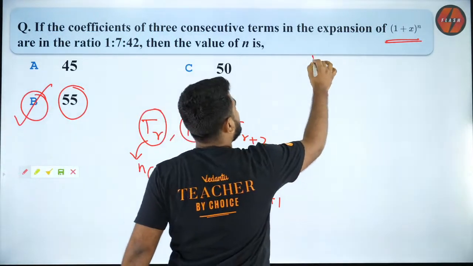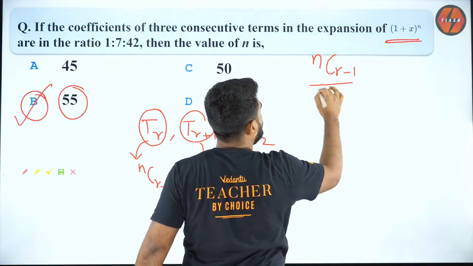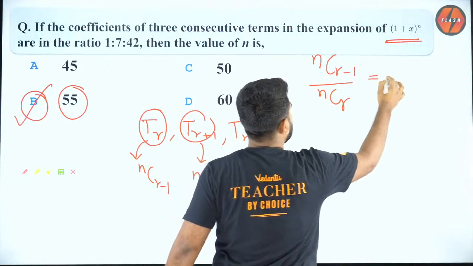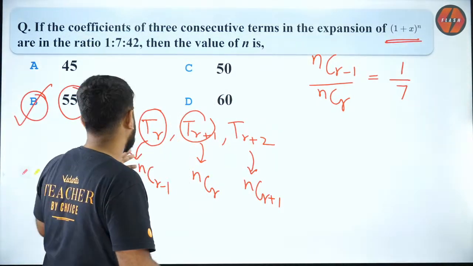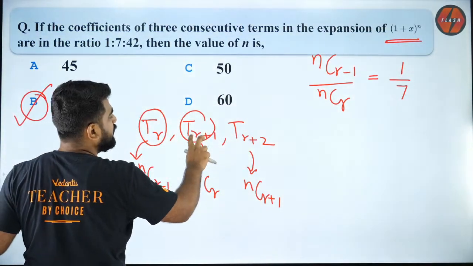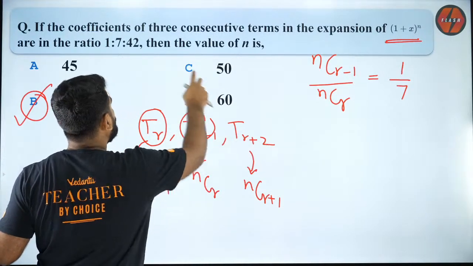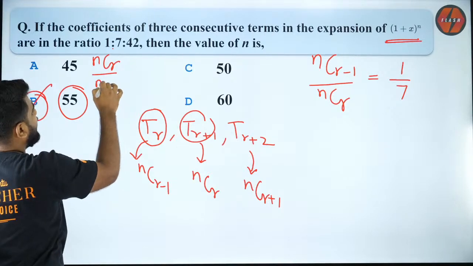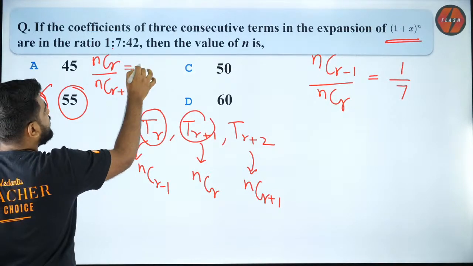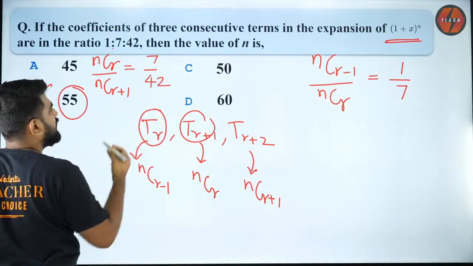So now the ratio of these two is 1:7. So can I say NCR minus 1 by NCR is equal to 1/7? And I can also say that the ratio of the coefficients of TR plus 1 and TR plus 2 is 7:42. So I can say NCR by NCR plus 1 is equal to 7/42. That's it.